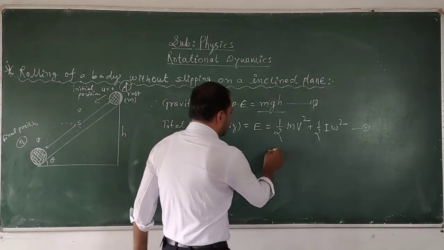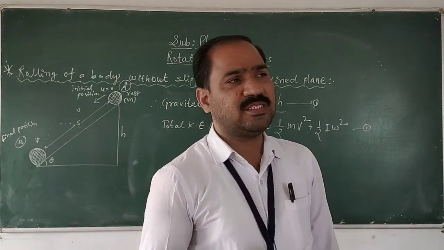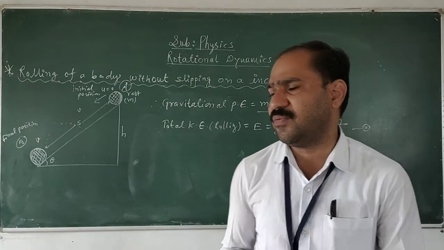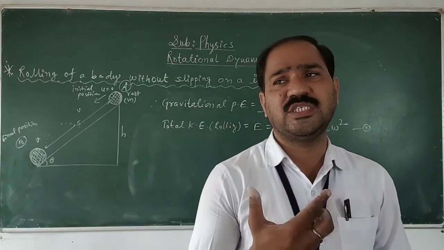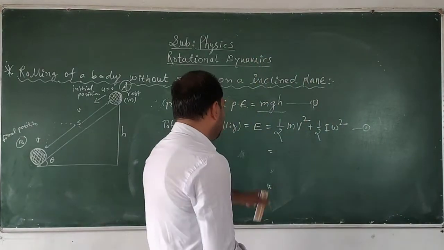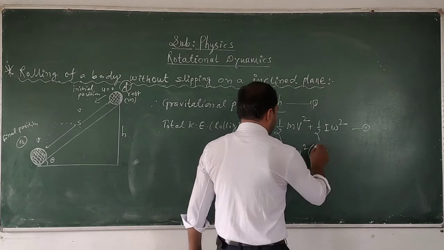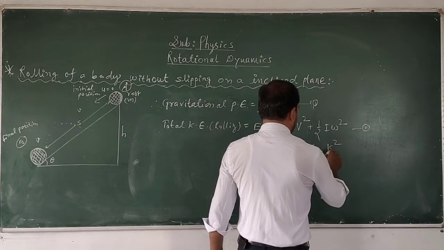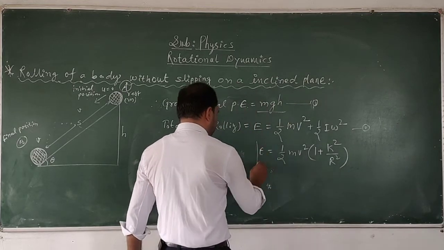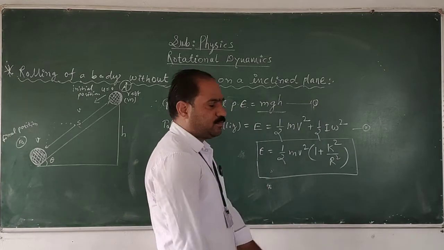Again in this combination, by substituting the value of I equal to mk square, that is the moment of inertia, and we know the relation between the linear velocity and the angular velocity, v is equal to r into omega. By putting all this substitution here, we get half of m v square into bracket 1 plus k square upon r square. So this was the final expression for the total kinetic energy of the body in the rolling motion.